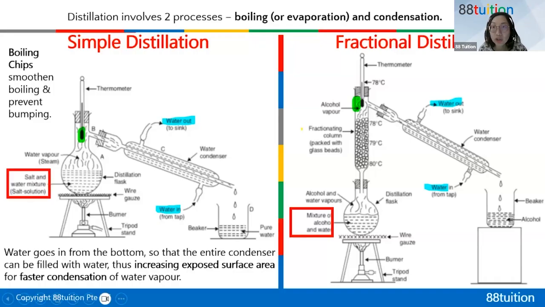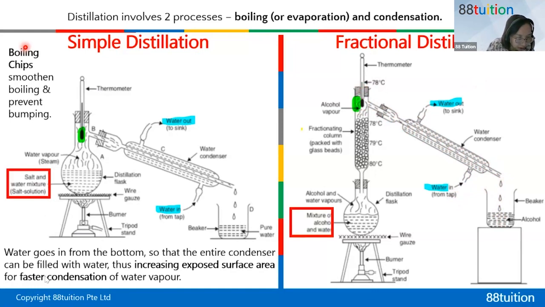This one is a bigger picture of the two types of distillation. So I have told you already, water goes in here and water comes out here. So there are two layers. The hot vapor will pass through here. The hot gas will pass through here and condense into liquid. So make sure the bulb of the thermometer is next to the side arm. The bulb of the thermometer cannot be lower, cannot be higher, so that you can measure the boiling point more accurately.